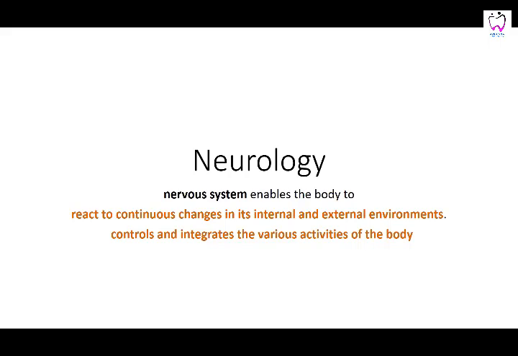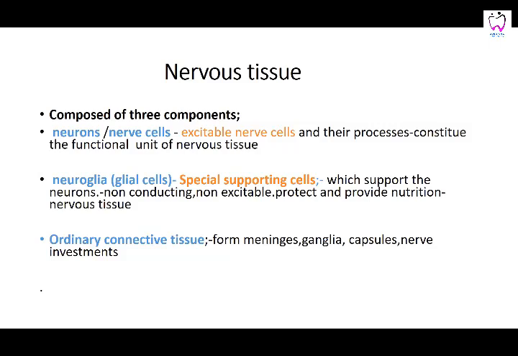What does the nervous system do? It enables the body to react continuously to the external and internal environments, and controls and integrates the various activities of the body. So it responds to various changes occurring outside and inside the body, and it controls and integrates the various activities of the body. What are the basic components of the nervous system?